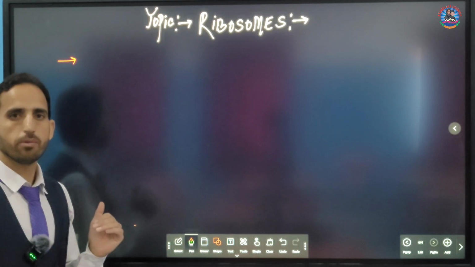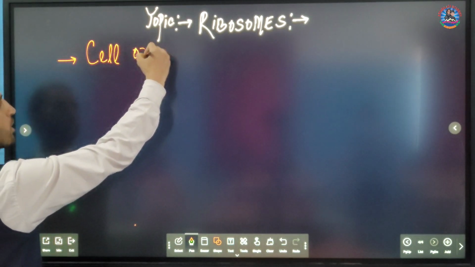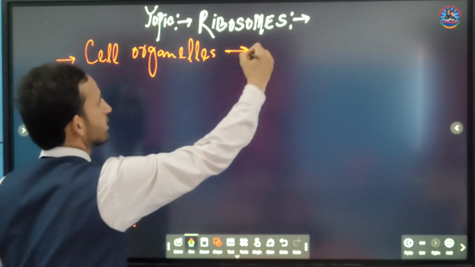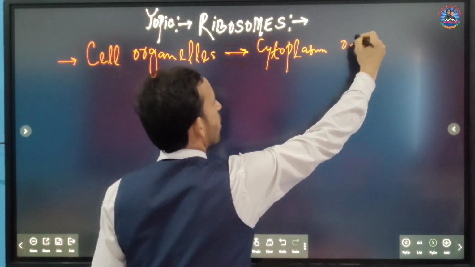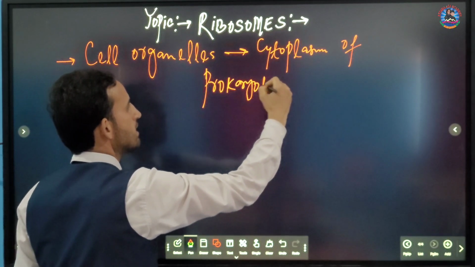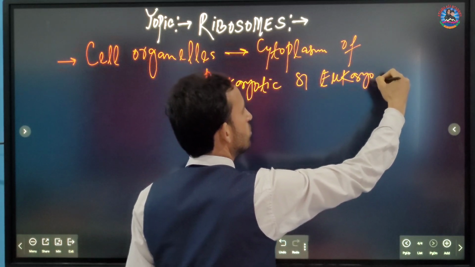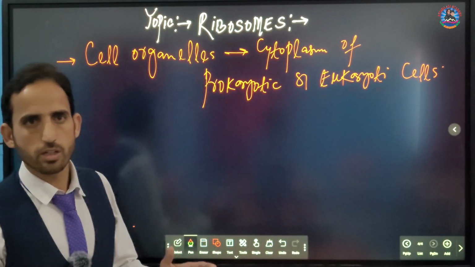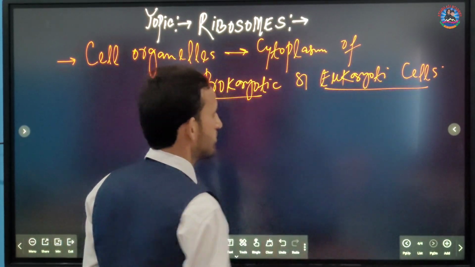The first point you will keep in mind is that ribosomes are simply defined as cell organelles. These are the cell organelles that are located in the cytoplasm of both prokaryotic cells as well as eukaryotic cells. So this is the first point. So what I am telling you is that ribosomes are simply defined as cell organelles that are located in the cytoplasm of both prokaryotic cells as well as eukaryotic cells.